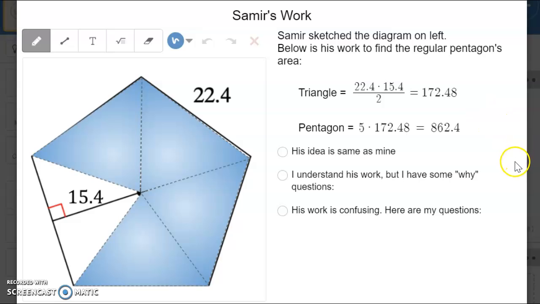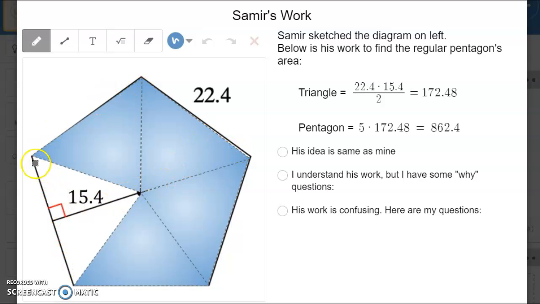Samir sketched the diagram on the left below in his work to find the regular pentagon's area. So this is the same pentagon as before, but this is Samir's work. What did he do? He first figured out the area of this triangle. We're going to have 5 triangles congruent to this white triangle exactly, because we're talking about a regular pentagon with each of the sides having the same length.